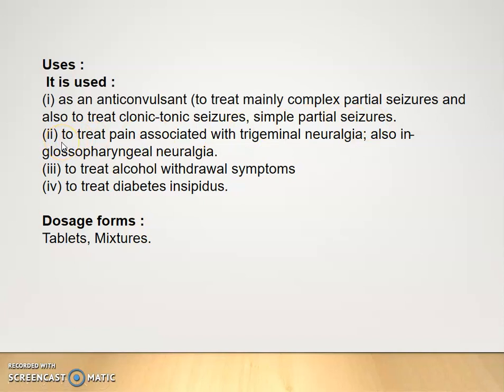Then to treat pain associated with trigeminal neuralgia, also in glossopharyngeal neuralgia, to treat alcohol withdrawal syndromes or symptoms, and to treat diabetes insipidus. Dosage form: it is available in tablet and mixture form.